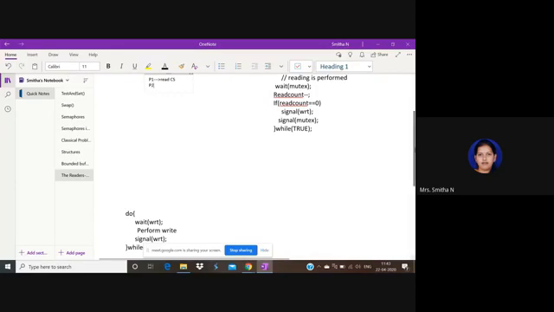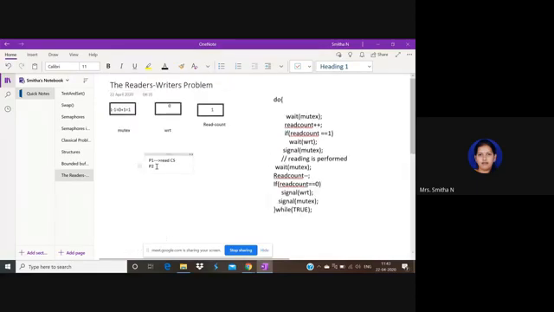Okay, so next, consider P2 executes. P2 tries to enter into the critical section. Now P2 wants to read, go here. Mutex is 1. Okay, so it will decrement now to 0 so that when P2 is trying to enter, P3 cannot enter. Until P2 exits, P3 has to wait. So mutex is 0. Read count is what? Now read count becomes 2, 2 processes can read. So now this 2 is not equal to 0 because already we have blocked the write operation. Go and increment your mutex. So mutex is 1 now.